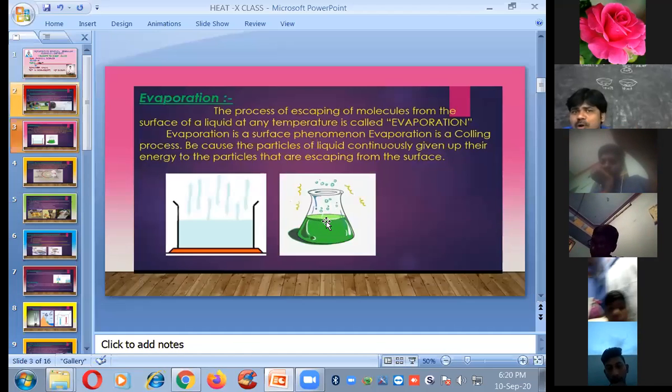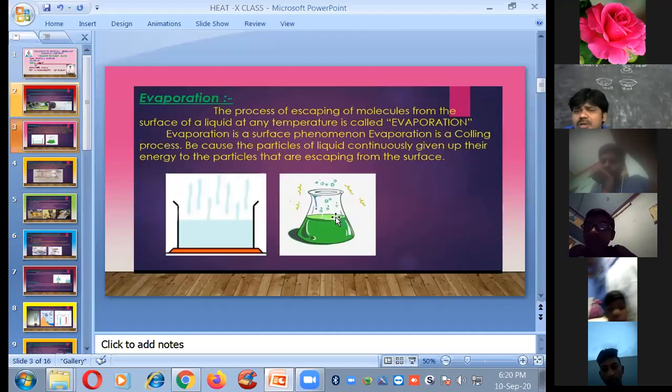So this is called evaporation. Evaporation may happen at any temperature. And it is a surface phenomenon because the molecules of the surface are escaping from the liquid. That's why it is known as a surface phenomenon.